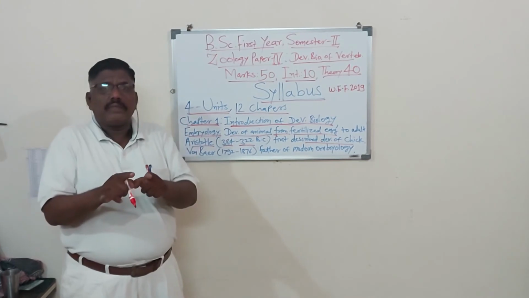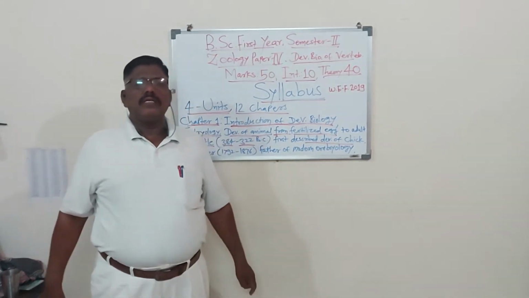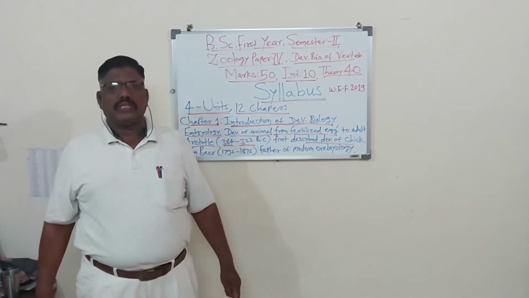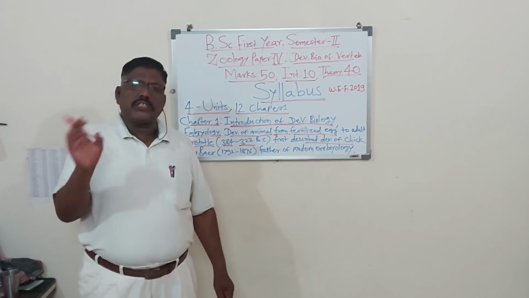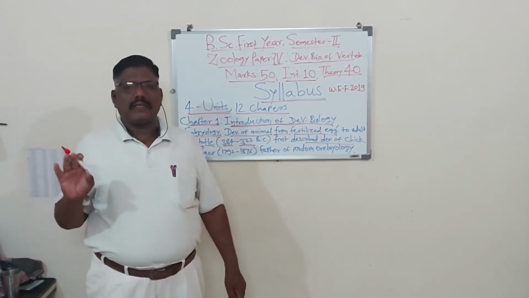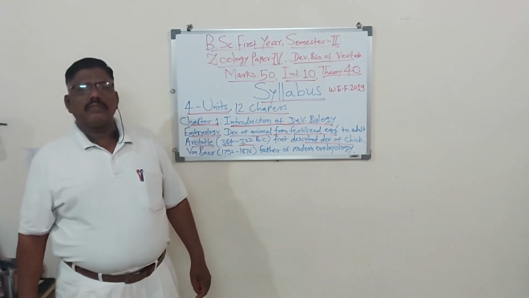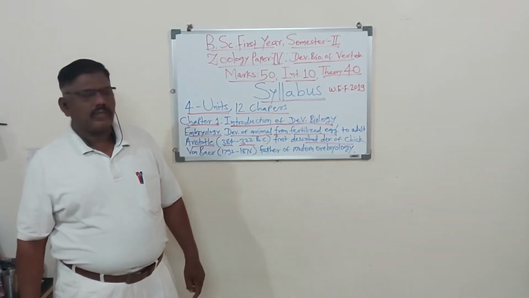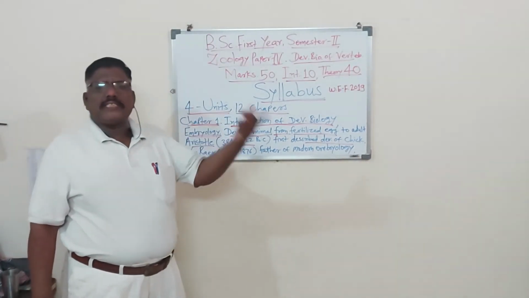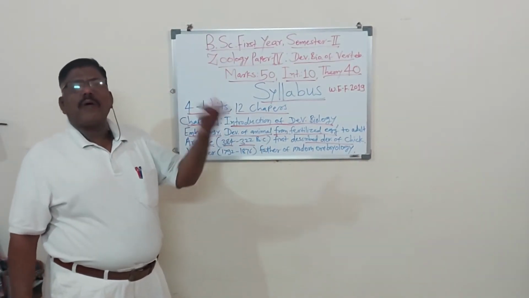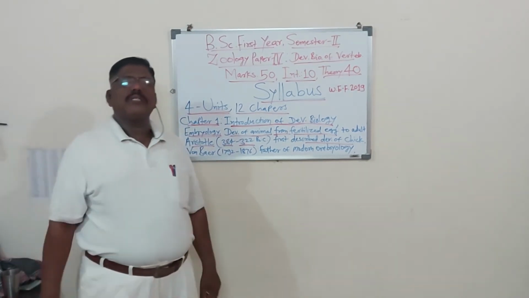The fusion, or zygote formation process, is called fertilization. Fertilization is of two types: external, which is always in water, and internal, which is always in the mother's body. From the zygote up to the hatching of the egg or the birth of the offspring, that period is called the developmental period.